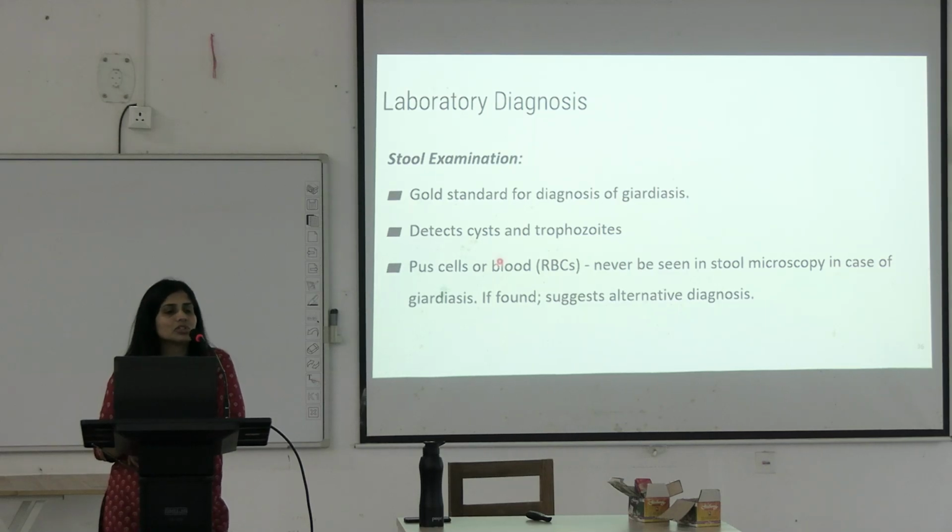In stool examination, you will again see cyst or trophozoite, but pus and RBCs are not seen in Giardia infection. Within the stool, the trophozoite is easy to diagnose because it has flagella. It looks like a leaf. It shows falling leaf motility. So there will be no RBCs also in the stool sample. You will be better able to differentiate it.